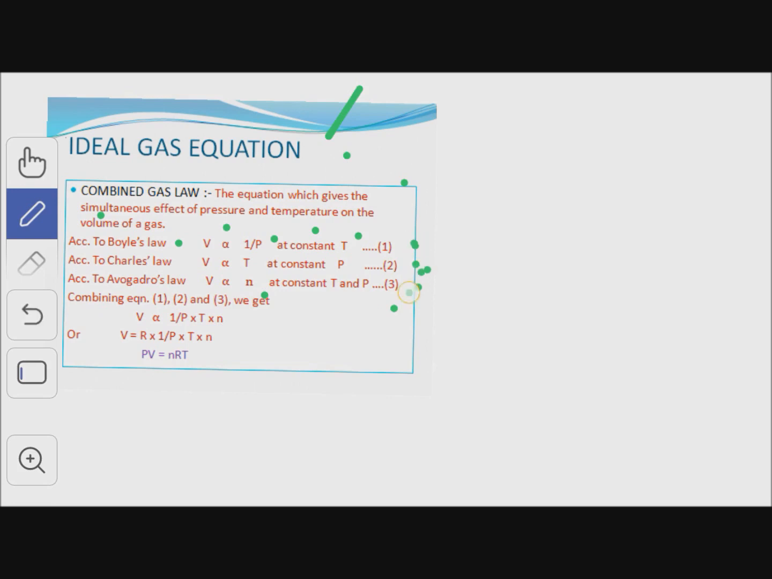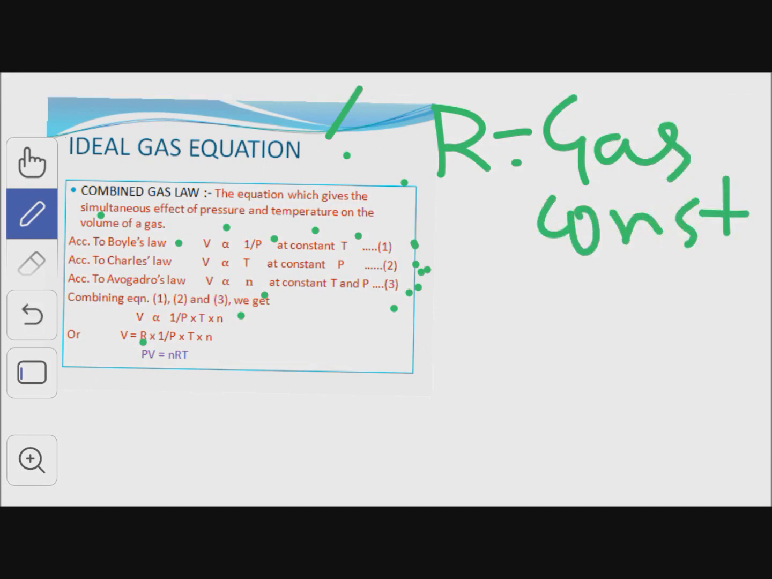And the second law, that is Charles' law, in which volume is directly proportional to temperature at constant pressure. This is equation number 2, in which when we increase the temperature, volume of the gas also increases. And in the next law, according to Avogadro's law, volume is directly proportional to the number of moles at constant temperature and pressure. This is equation number 3, in which when we increase the number of moles, the volume of the gas also increases.